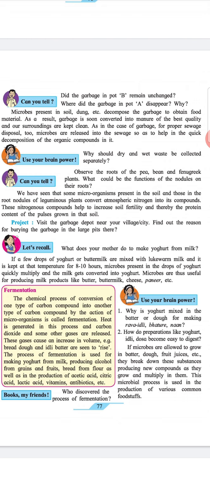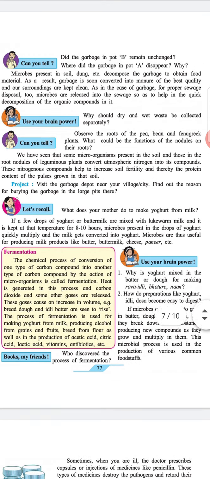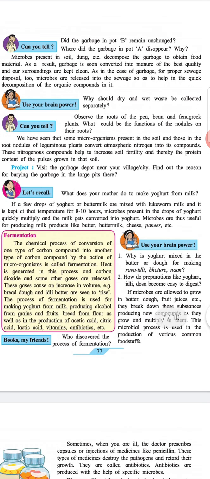Project. Visit the garbage depot near your village or city. Find out the reason for burying the garbage in the large pits there. Let's recall. What does your mother do to make yogurt from milk?